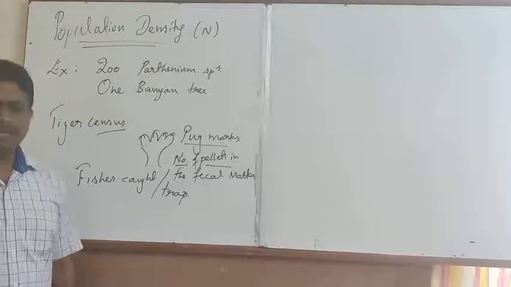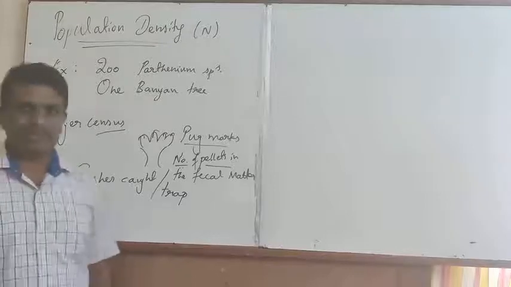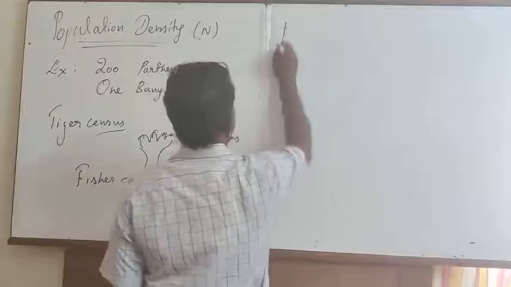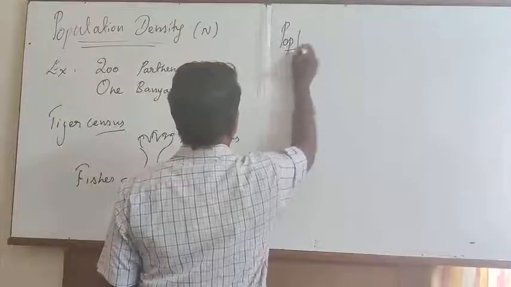The next important aspect is with reference to population growth.